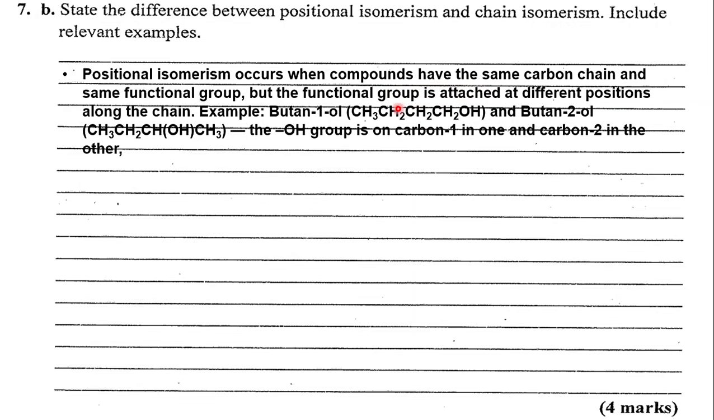Versus chain isomers. Here we are just looking at positional isomers in terms of the position of the OH. We could have picked another example like alkenes, which contain double bonds. In one case, we could have the double bond at maybe carbon 1. In another case, maybe the double bond could be on carbon 2, depending on the length of the chain.